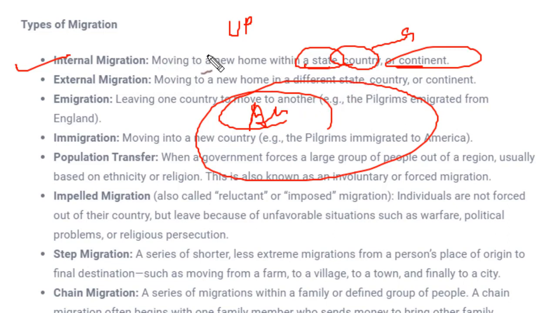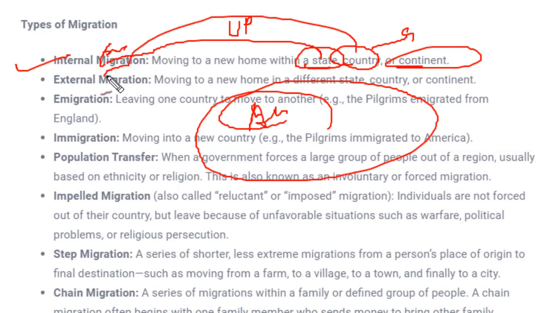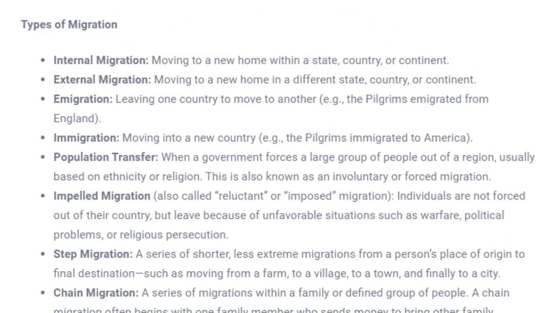Okay, so you have to understand with the context of state, country or continent. When these migrations are happening within the state, then you just add a word over here, internal state migration. If it is happening within a country, you add internal country migration, and if it is happening within a continent, you add internal continent migration.